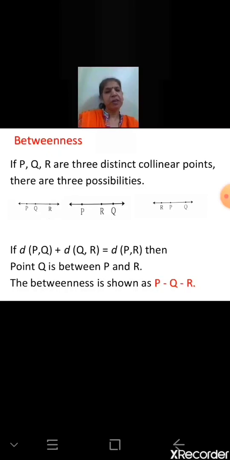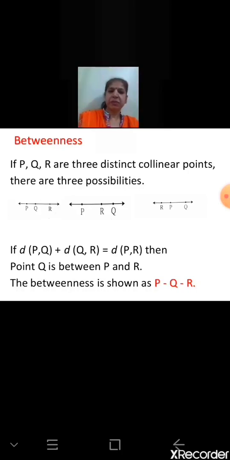You studied about collinear points. What are collinear points? Yes. If a line passes through three or more points, the points are called collinear points. So understood? We have studied about coordinates. We have studied about betweenness. Now let's start with our practice set 1.